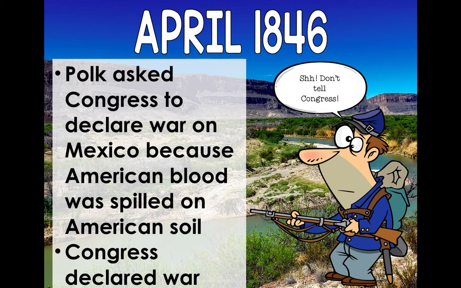As this continues on, we see that Polk, because of this incident, asks Congress to declare war on Mexico. And his belief is that because American blood was spilled on American soil, that should be reason enough, despite it being a disputed territory between the two sides. Ultimately, this event is what pushed Congress to declare war on Mexico.